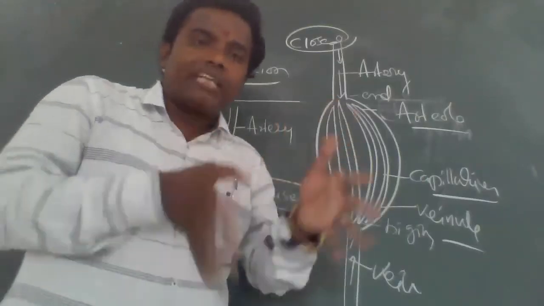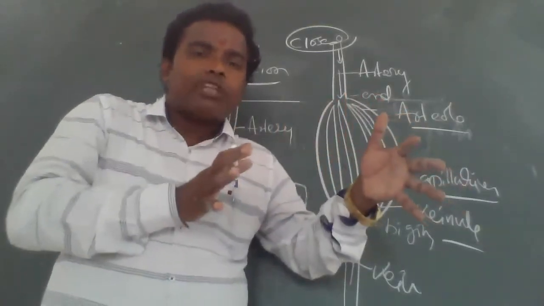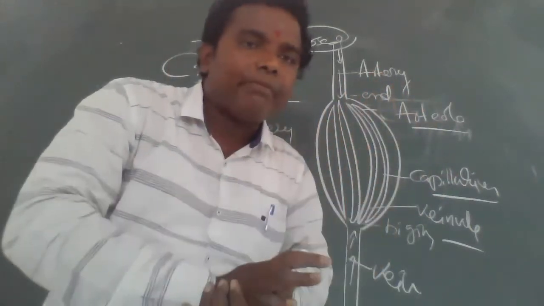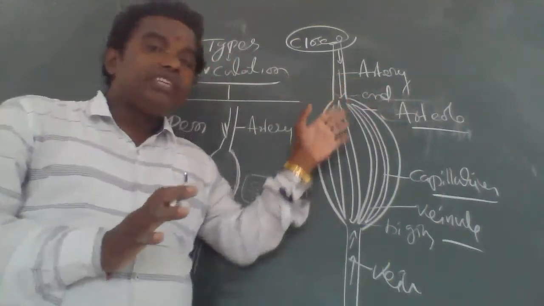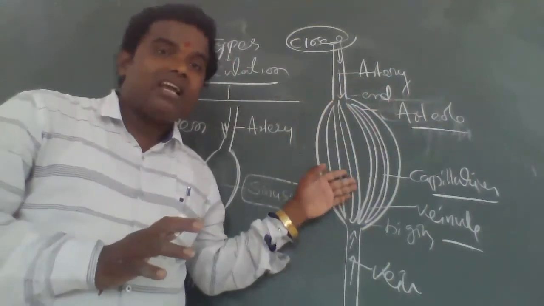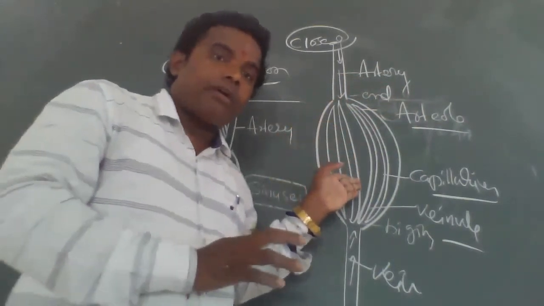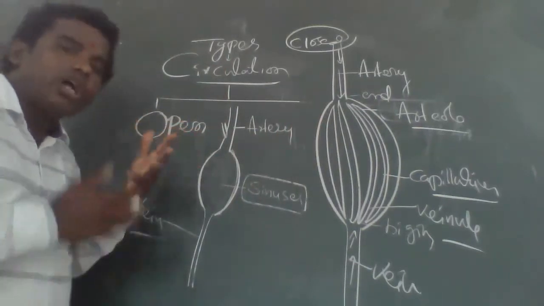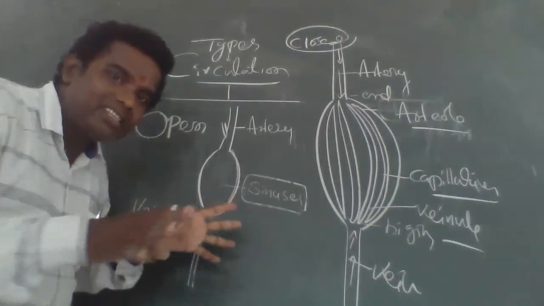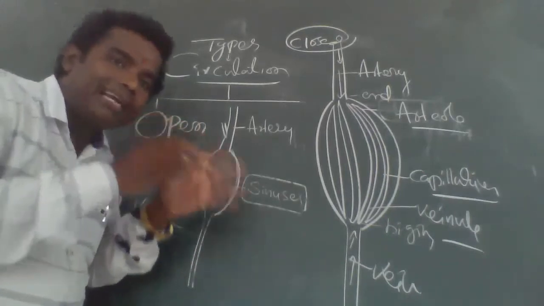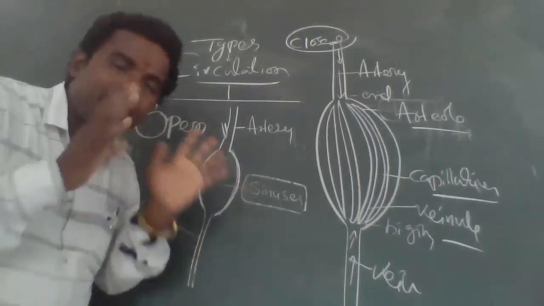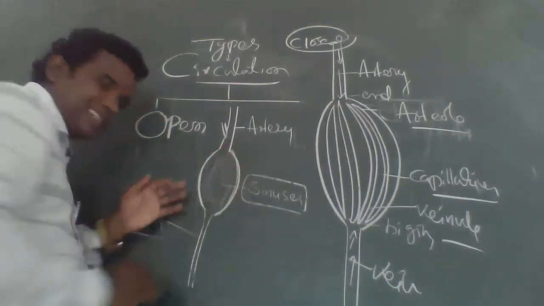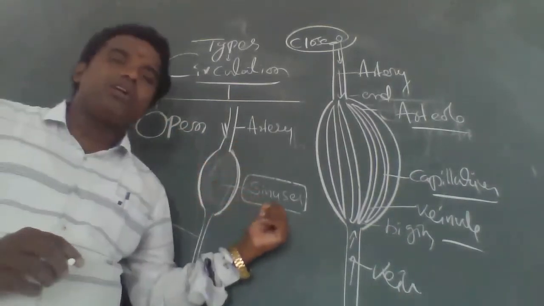So that's why in the closed type of circulation, the blood flows within the blood vessels and blood capillaries. But whereas in the open type of circulation, the blood does not flow in capillaries and small blood vessels. The blood flows only in the open spaces, and the open spaces are called sinuses.